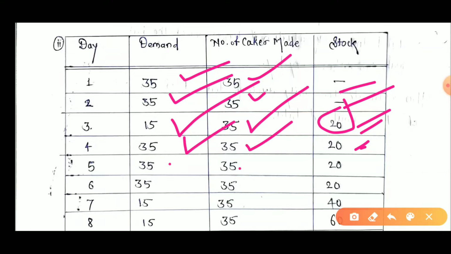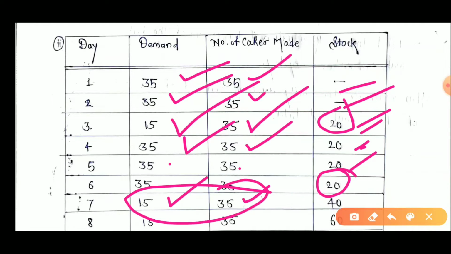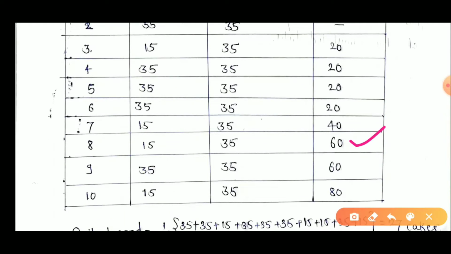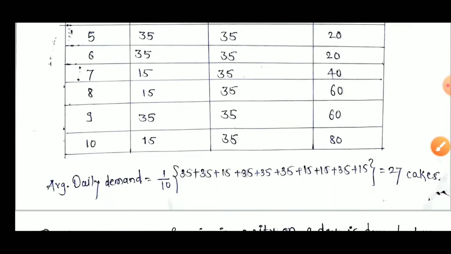Similarly, 35 minus 35 is 0, but the previous stock of 20 cakes remains. Similarly, here 35 minus 15 is 20, but the previous 20 cakes plus these 20 becomes 40 cakes in stock. Our stock keeps increasing, and on the last day, the 10th day, our stock reaches 80 cakes in the bakery.